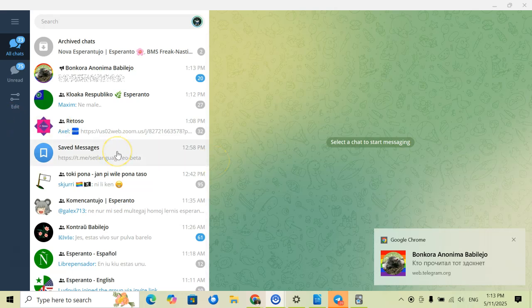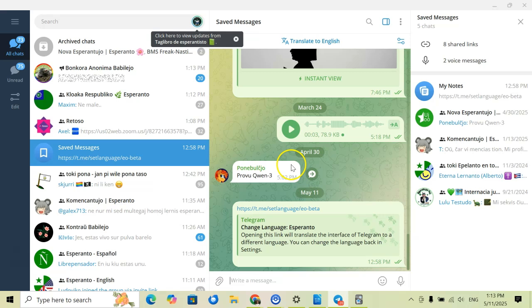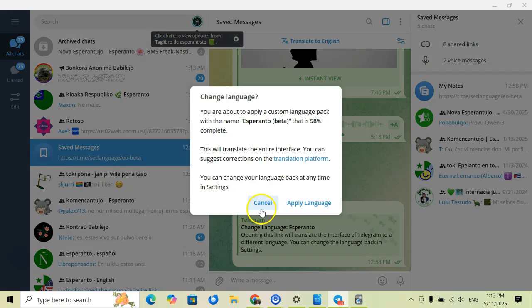So real quick, in order to access the Esperanto translation of Telegram, you are going to need to click on this special link. I'm actually going to link to this down below, so you'll be able to click on it. Once I do that, it's going to say here, change language. It says it's currently 58% complete. So unfortunately, it doesn't translate everything into Esperanto, but it does give you a pretty decent amount.